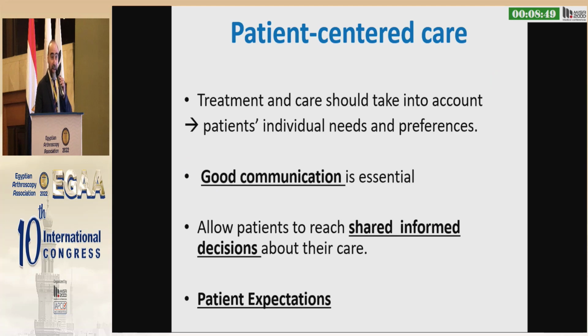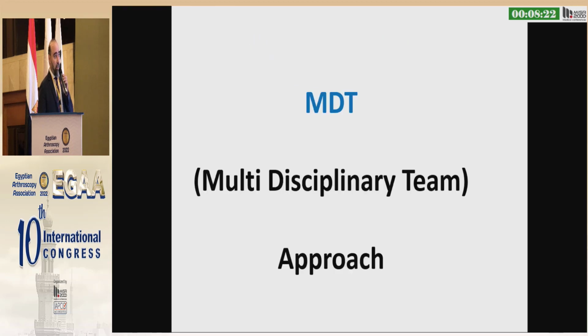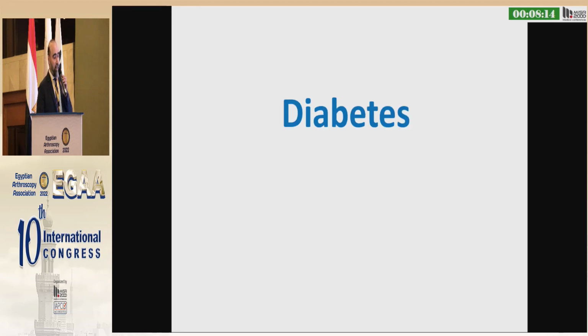We need to start our care with the phrase patient-centered care. Good communication with the patient is an essential and integral part. We need to share what's called informed decisions with them, and we need to manage their expectations, especially when it comes to the total knee, knowing that 20% of our patients might be unhappy or unsatisfied at the end. A lot of comorbidities, and we need to manage them with what we call a multidisciplinary team approach. This is very, very essential for the best outcome.